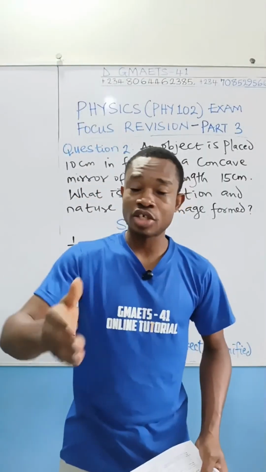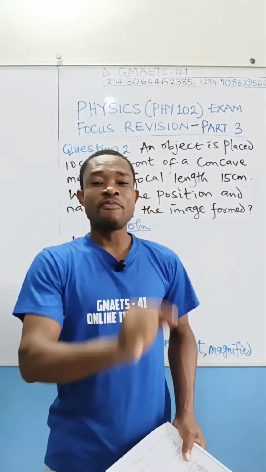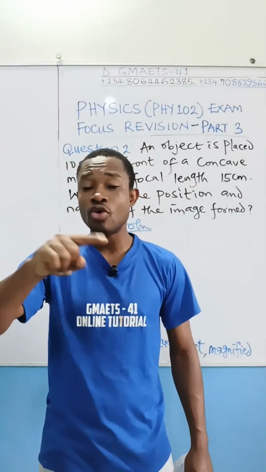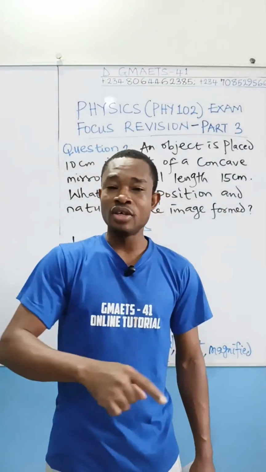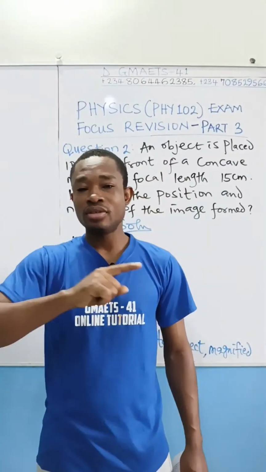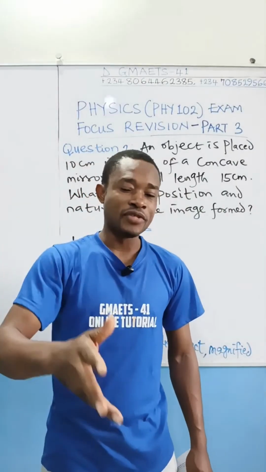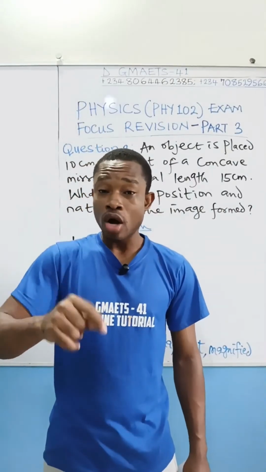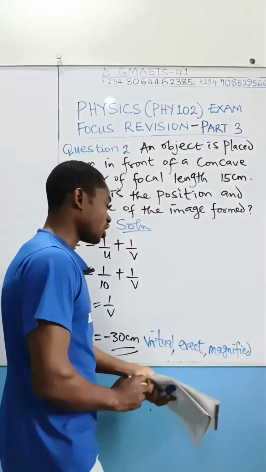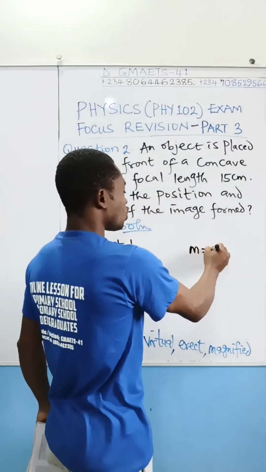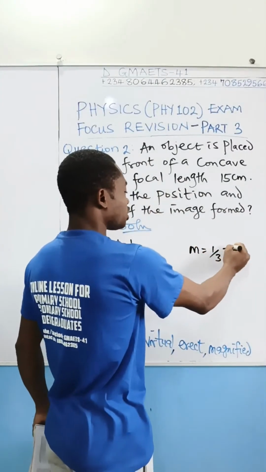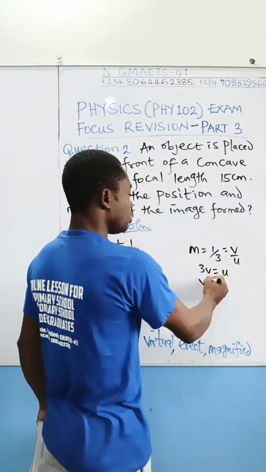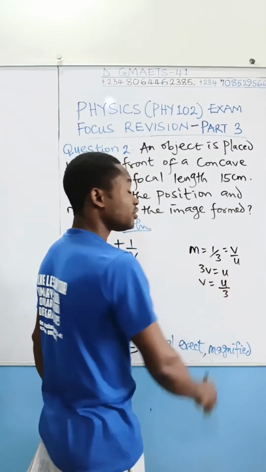Say we're given the magnification. Magnification is 1 over 3. If magnification m is 1 over 3, I know that 1 over 3 will be equal to v over u. So simply our v will be u divided by 3. Simple. Look at what I'm talking about. Magnification is 1 over 3. You know that magnification is v over u. So 3v will give you u, and v will be equal to u divided by 3.